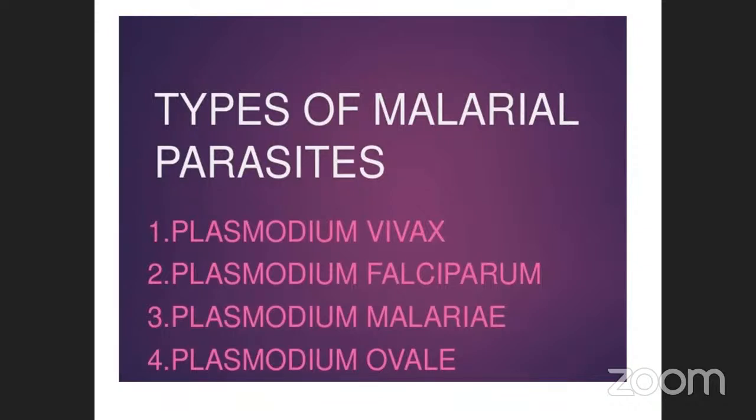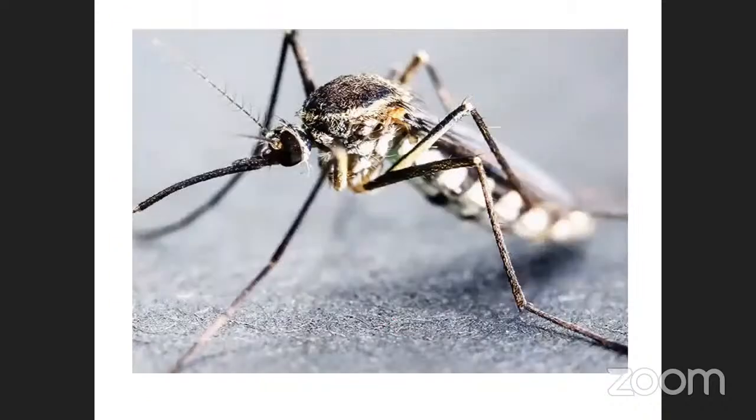Okay, listen here. The types of malarial parasite: Plasmodium vivax, Plasmodium falciparum, Plasmodium malariae, and Plasmodium ovale. These are the 4 types of Plasmodium. Just note it down. This is the female Anopheles mosquito. You got it? Yes, sir. Why is the female responsible for this? Sir, the males are all herbivores in mosquito species. Only the females suck blood, while males suck plant sap. They take only plant nutrition, and blood is very important for the female.